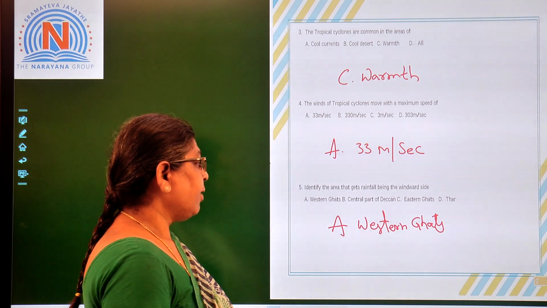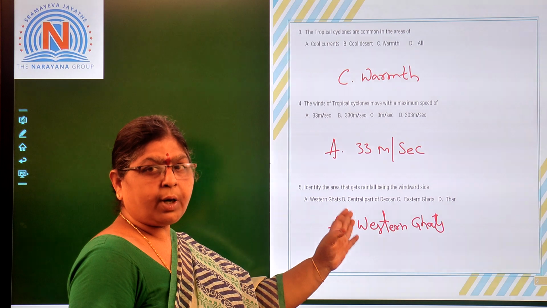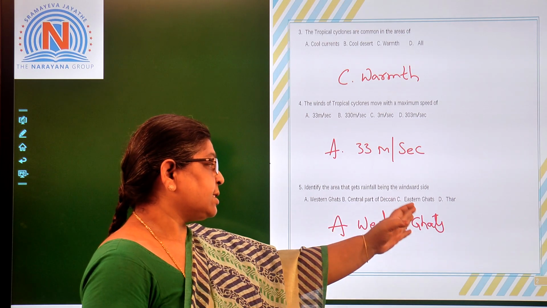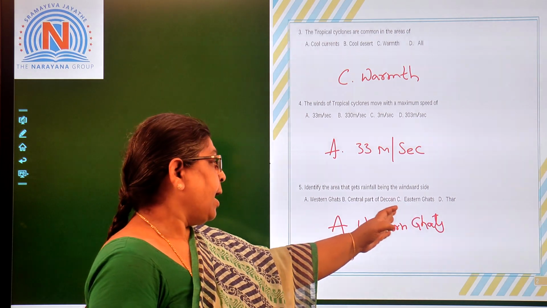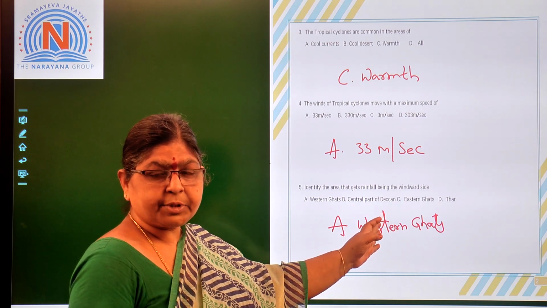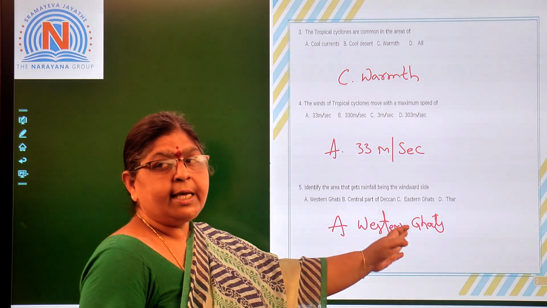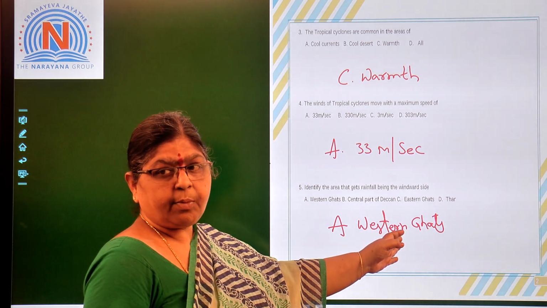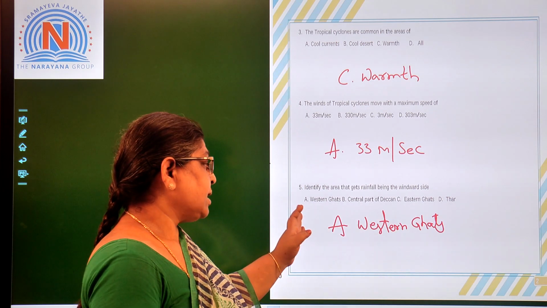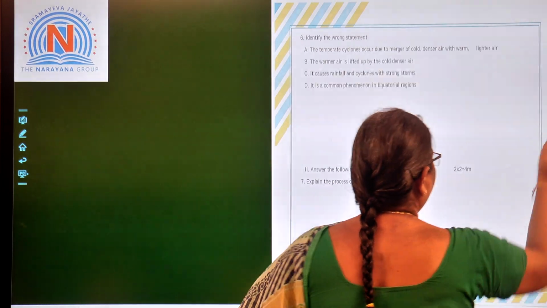Next, the area which gets rainfall, being the windward side, in the given options. What are the given options? Thar Desert, we can't expect that. The next one is the central part of the Deccan Plateau. This is also not the correct option. Why? Because the Deccan Plateau is the rain shadow region. Eastern Ghats also will not get a sufficient amount of rainfall, and Western Ghats is the right option. So Western Ghats is the right answer.